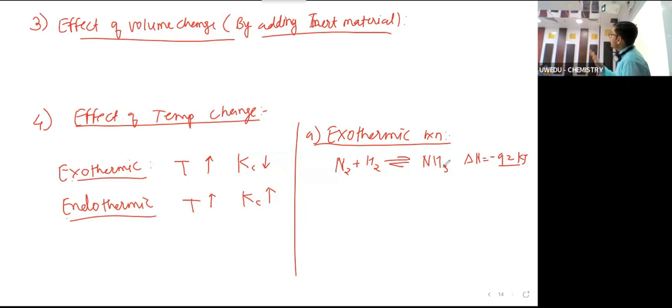Let's just take an example. Reaction is performed at 100 degrees Celsius and it reaches 150. And also, when you reverse this reaction, then this becomes positive, right?